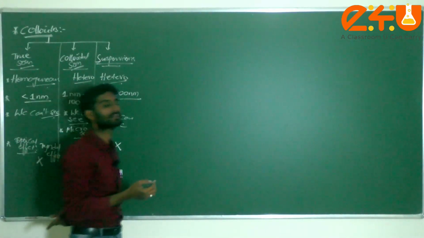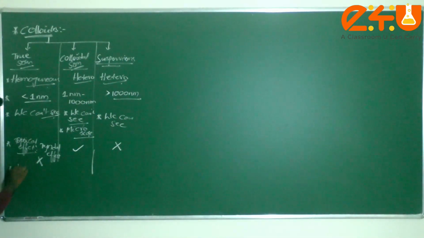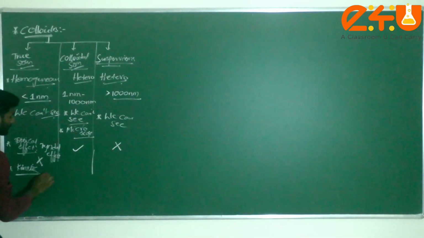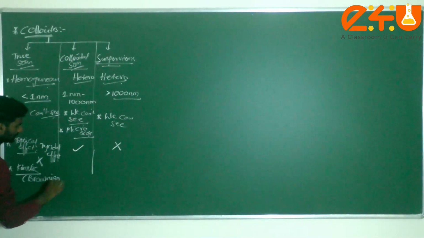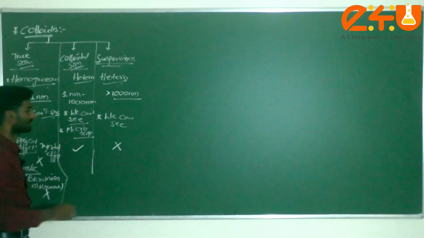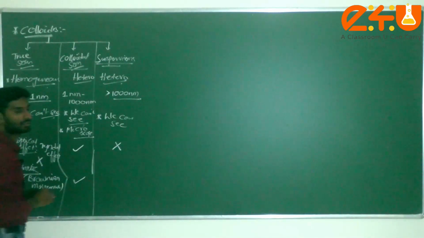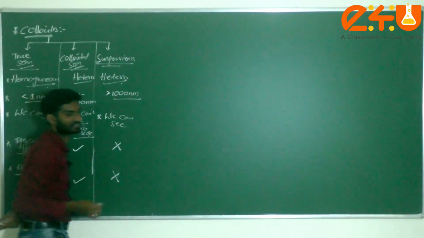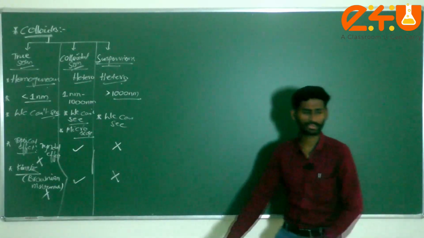We will discuss the properties of colloidal solutions later. Next, kinetic property, which is Brownian movement. A true solution doesn't show any Brownian movement, but a colloidal solution will show Brownian movement. And suspensions don't show any Brownian movement.